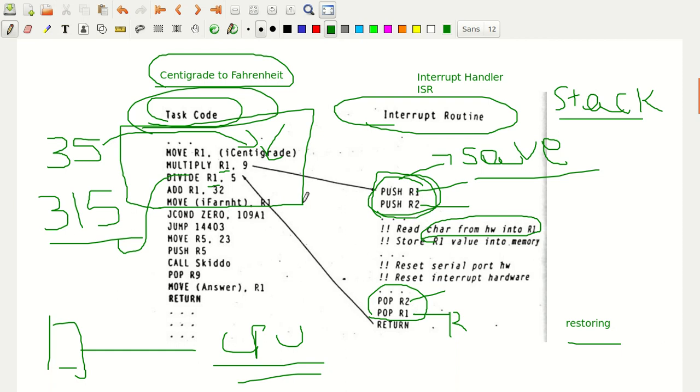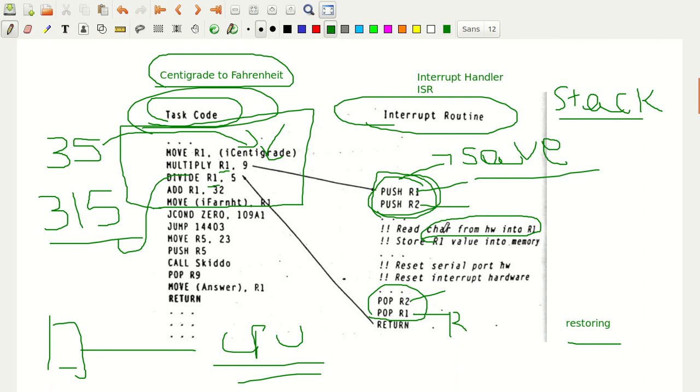What happens actually if we don't save the contents of R1 onto the stack? Okay. So, imagine this 35 is multiplied by 9. So, what you get is 315. That 315, because R1 contains 315 now, if 315 is not saved onto the stack, and we know that the serial port has interrupted the CPU.